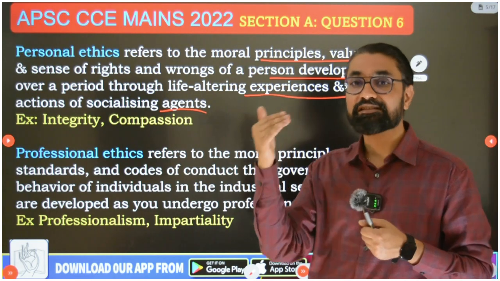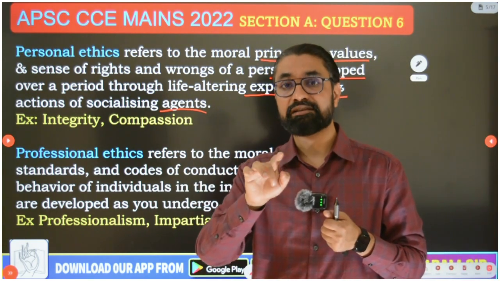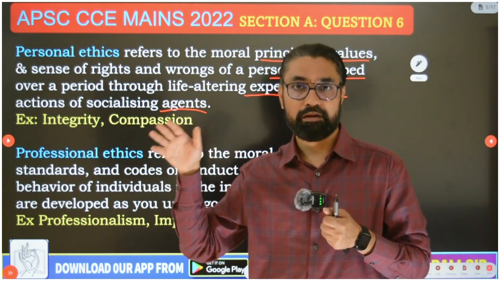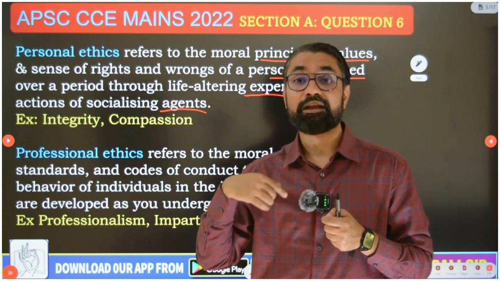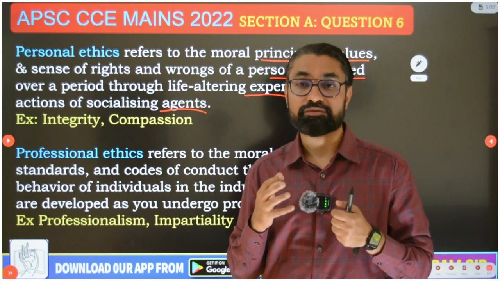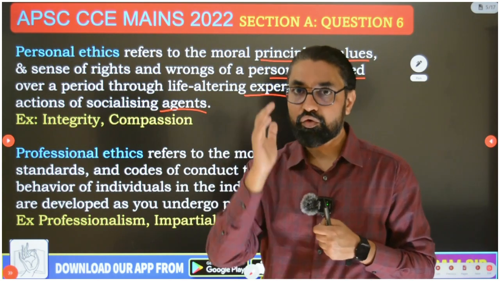Morality is a standard of right and wise conduct whose authority in practical thought is determined by reason rather than custom. So your moral values and personal values are determined by your own reason and your own consciousness.